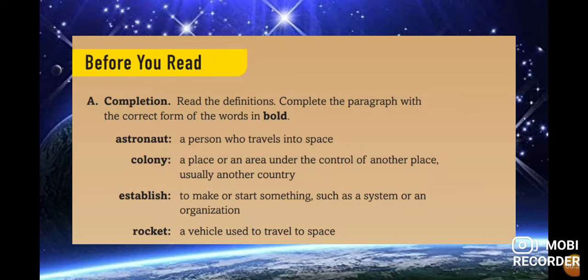In this case, we read: astronaut, a person who travels into space. Colony is a place or an area under the control of another place, usually another country, established to make or start something such as a system or an organization. Then we have a rocket. This one is a vehicle used to travel to space. Okay, so these are the definitions that we use for completing the paragraph.